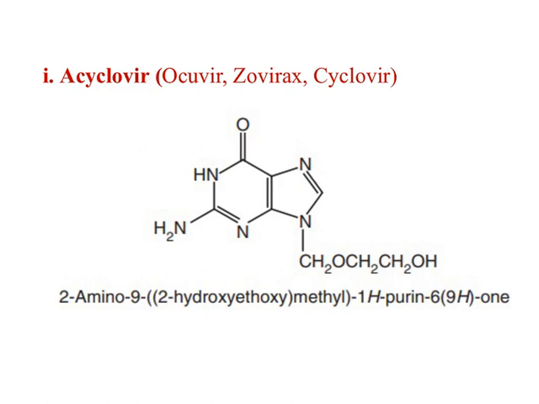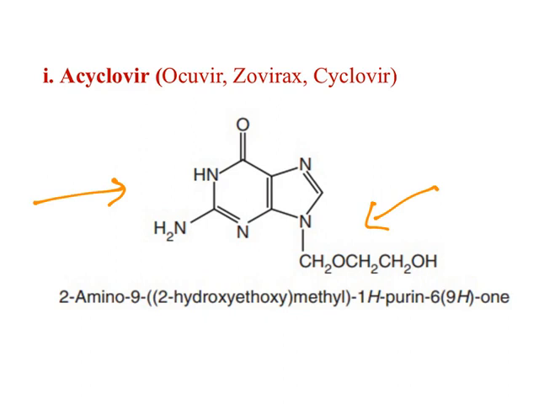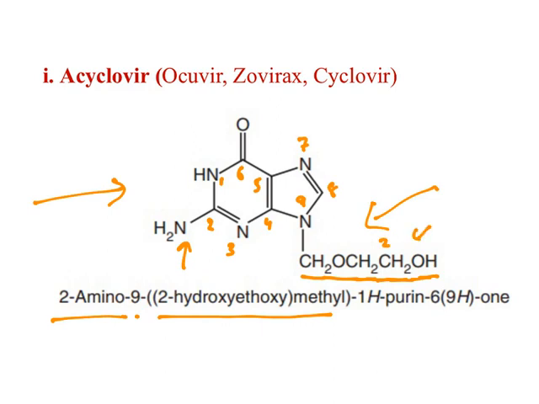Now let's look at the structure of acyclovir. Just now we have seen it. To make you understand, it is drawn in this shape so that you see the similarity between a cycle and an acycle, but you can write it as a straight chain. For the nomenclature, the numbering starts from here: 1, 2, 3, 4, 5, 6, 7, 8, 9. At the second position an amino group is there. At the 9th position the substitution is 2-hydroxyethoxymethyl: a hydroxy group, an ethoxy and a methyl. And in the purine, at the sixth position, a ketone group is there.